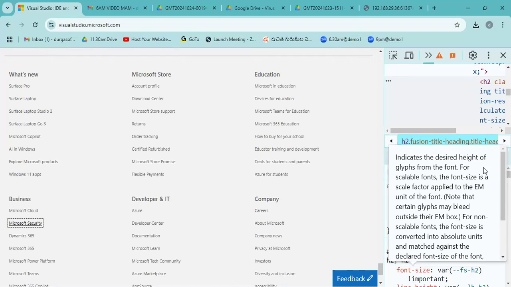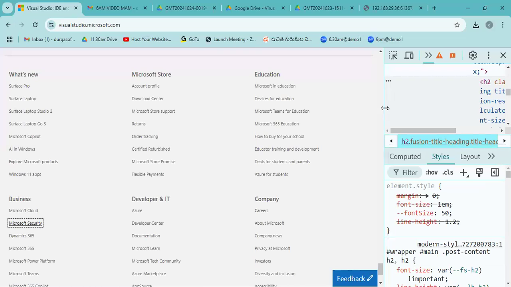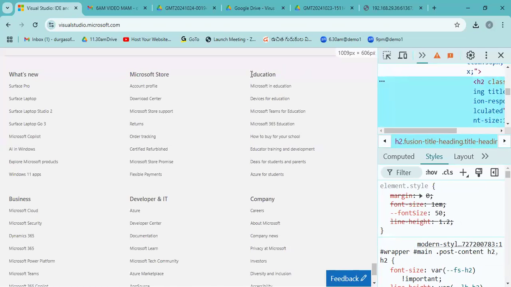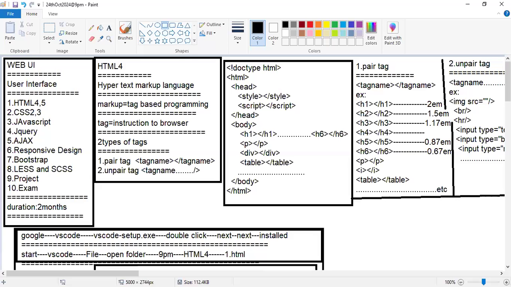And this is how the column structures change according to the screen size, and what all tags are involved here. I'm just explaining. This is one heading type of content or paragraph information, anchor tag information, column structure according to the screen size. All of this is possible by the div tag as well as with the CSS. Okay, now we are going with the pair tags.